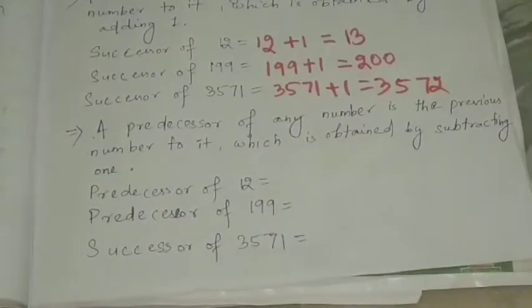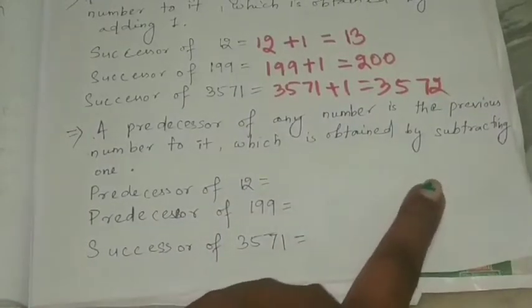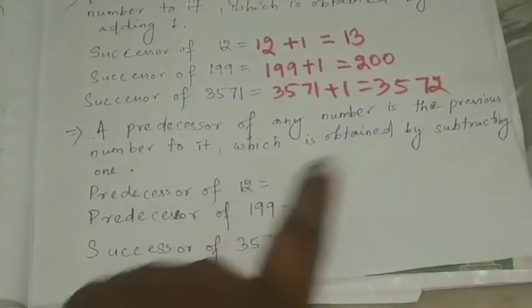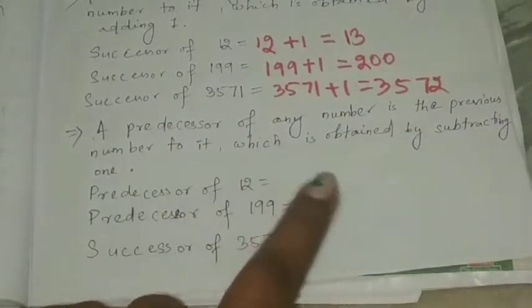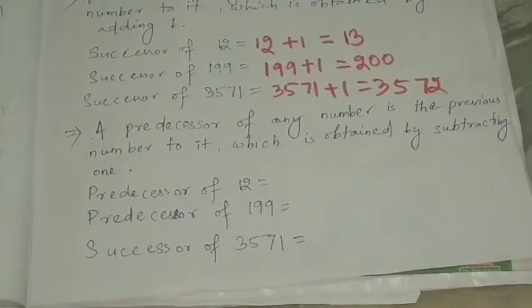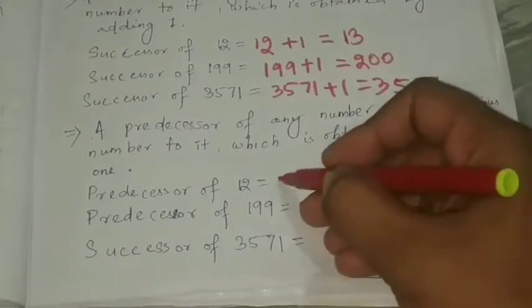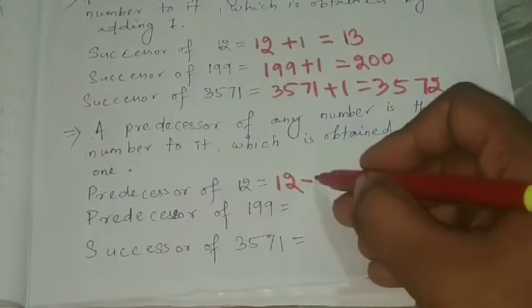Let's see predecessor. A predecessor of any number is the previous number to it, which is obtained by subtracting 1. So that is the previous number, and we get it by subtracting 1. Let's find the predecessor of 12: 12 minus 1.